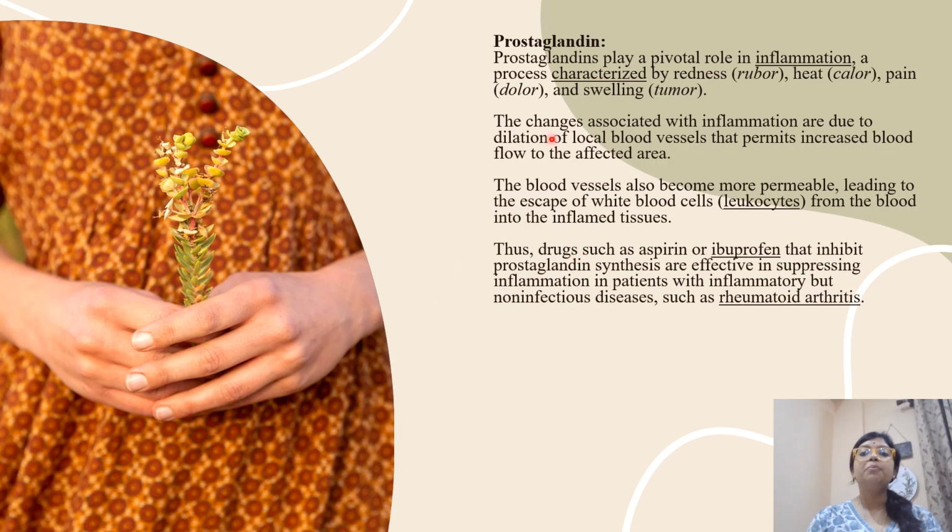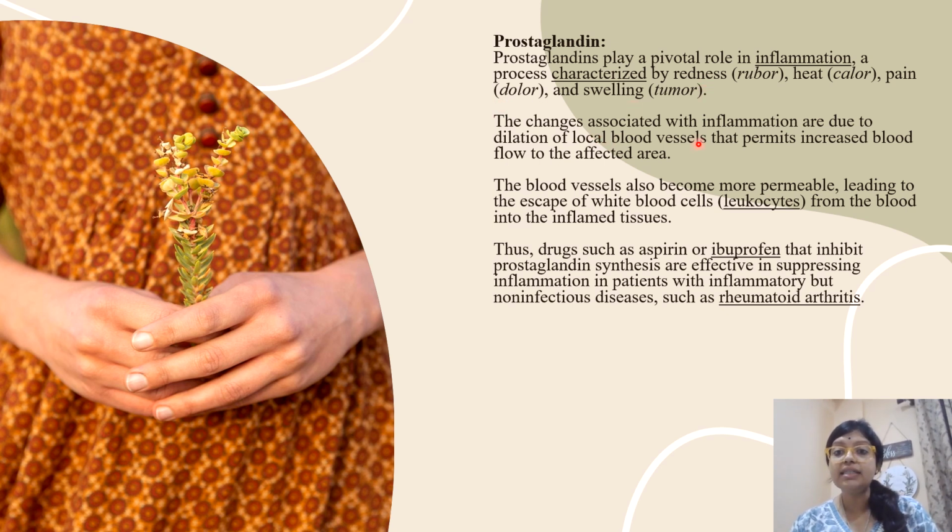Next is prostaglandin. It is also a very important autacoid which has a pivotal or vital role in inflammation. Inflammation is characterized by redness, rubor; heat, calor; pain, dolor; and swelling, tumor.